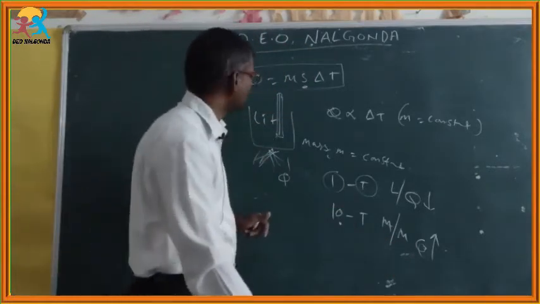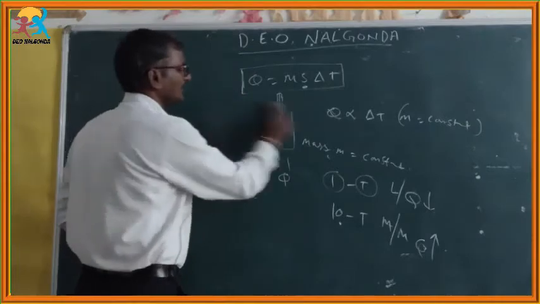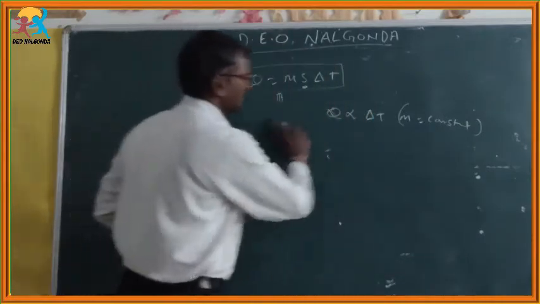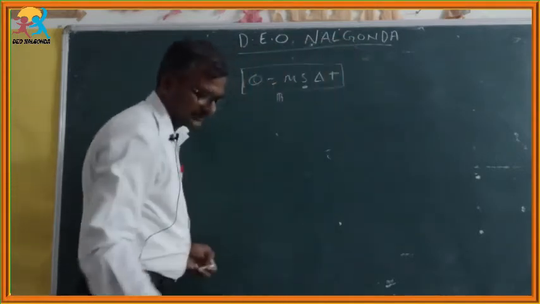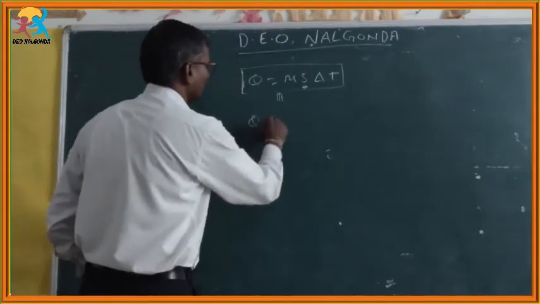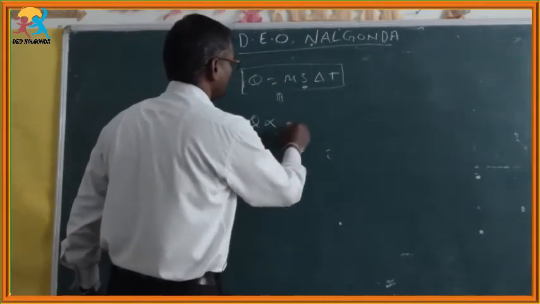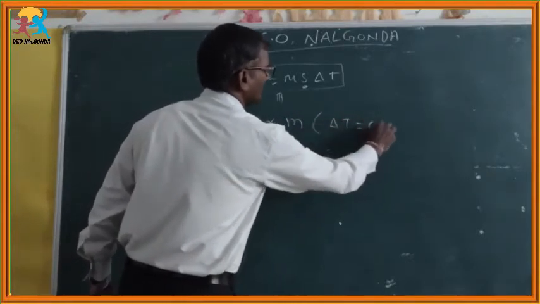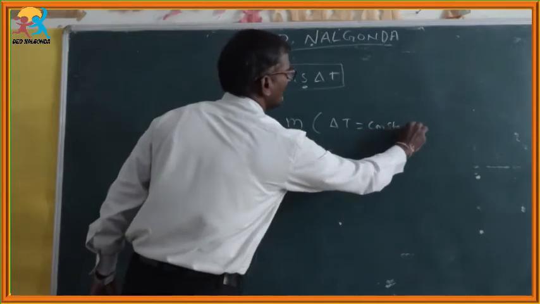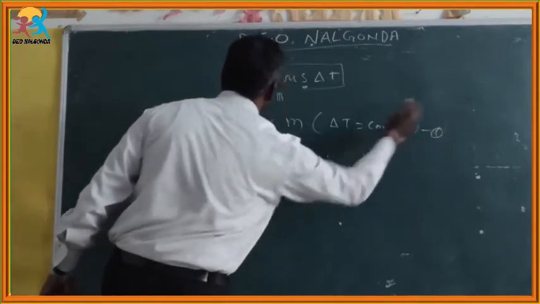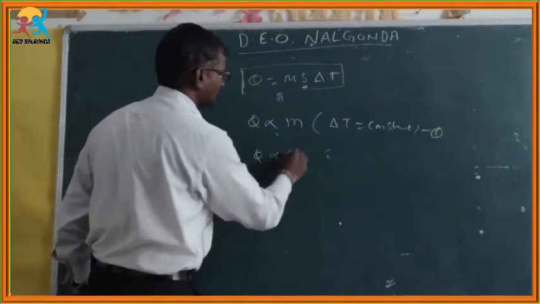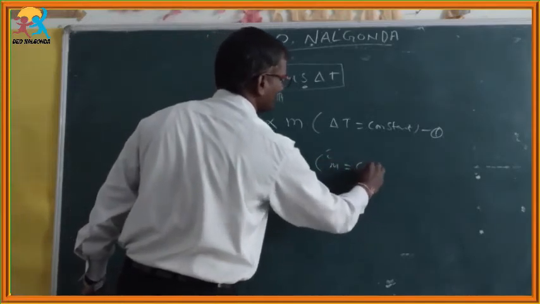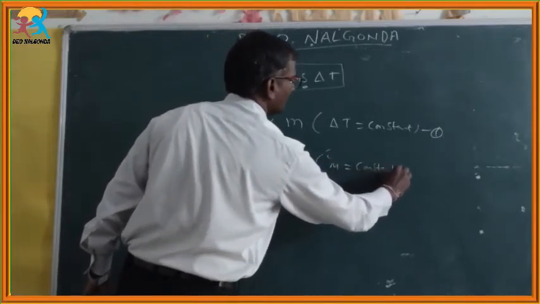So we can summarize all of this. Initially we got Q is directly proportional to m, where delta T is constant. It is equation 1. Another one: Q is directly proportional to delta T, where the mass of the substance is constant.